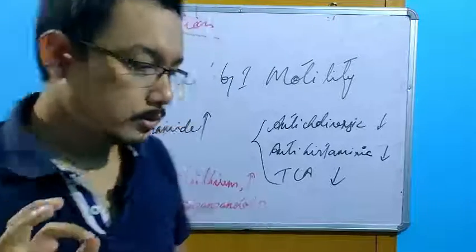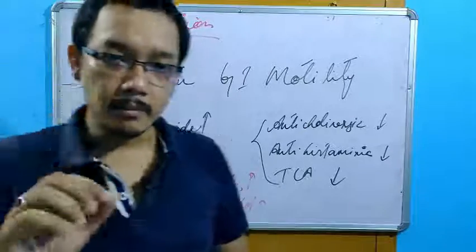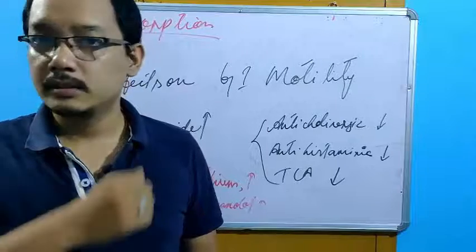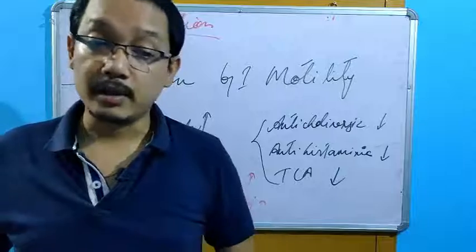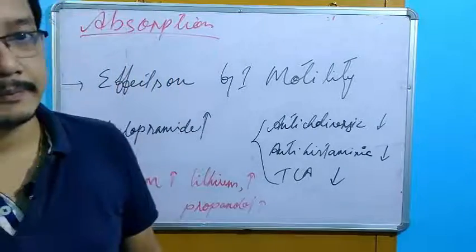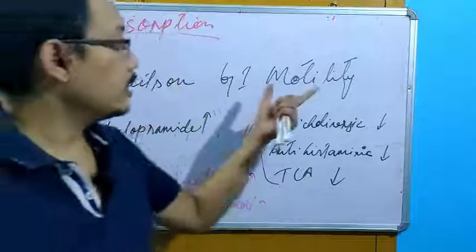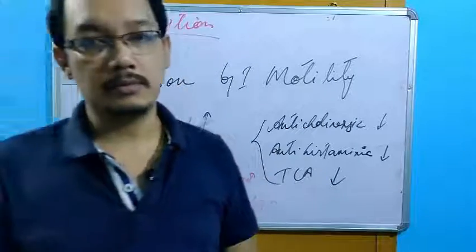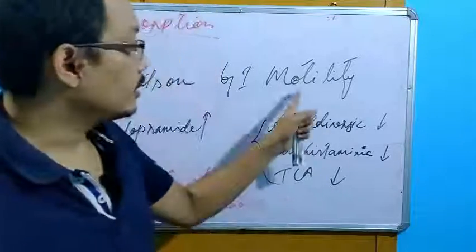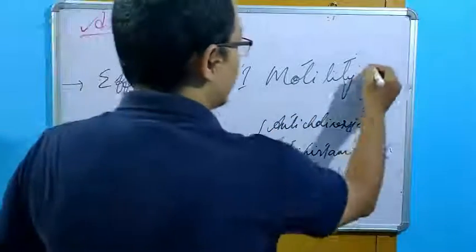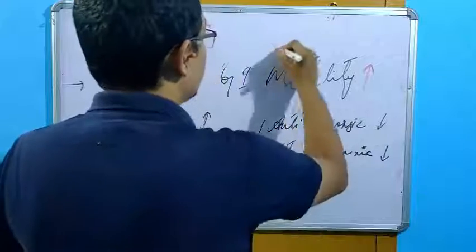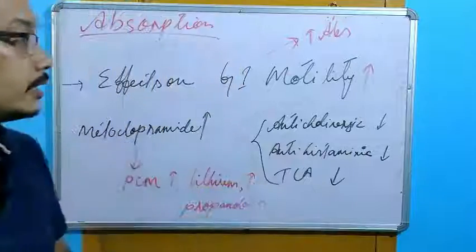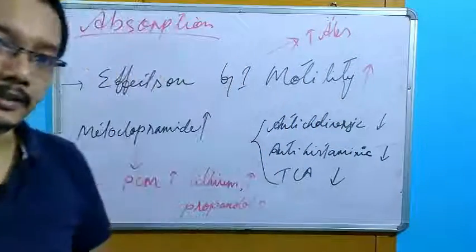Getting my point? So you see, the maximum of the drugs are absorbed in the upper part of the small intestine, because of the larger surface area. So if there is an increase in the gastric motility, there is better absorption. Directly linked. Increase in the GI motility, absorption will be increased. Decrease in the GI motility, absorption will be decreased.